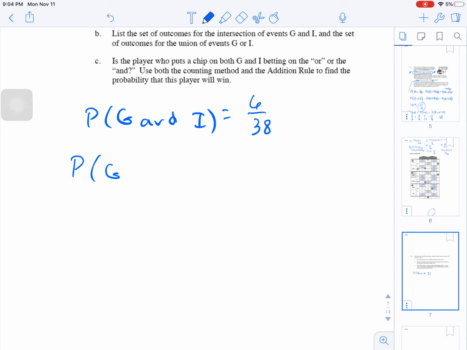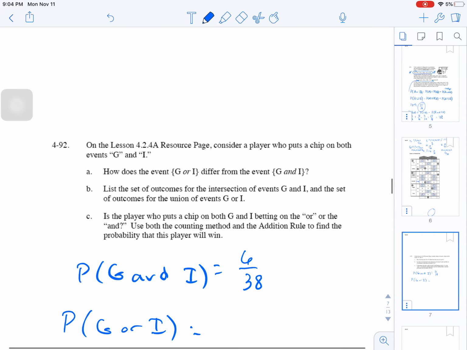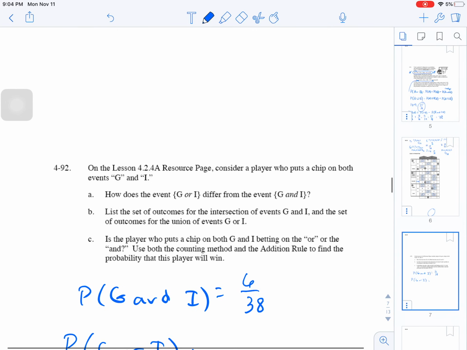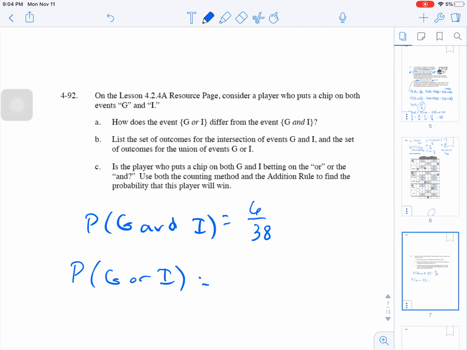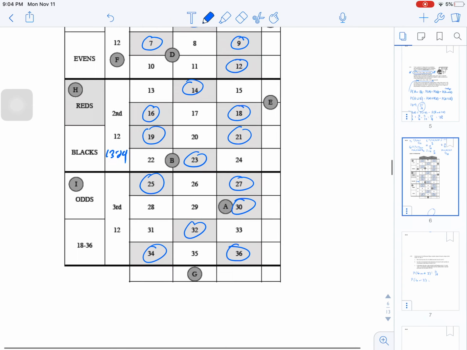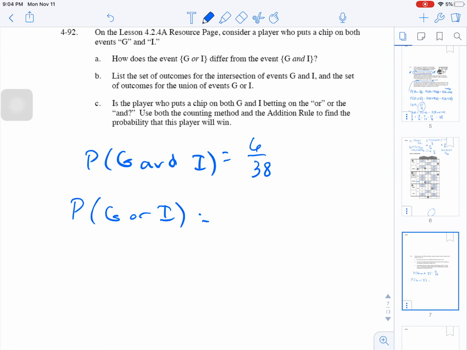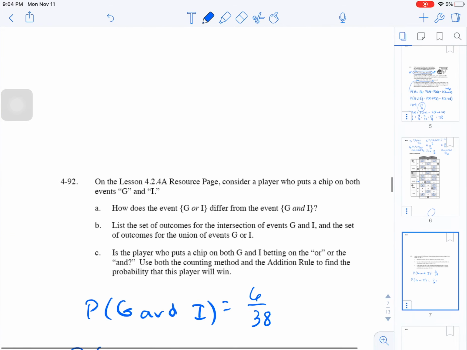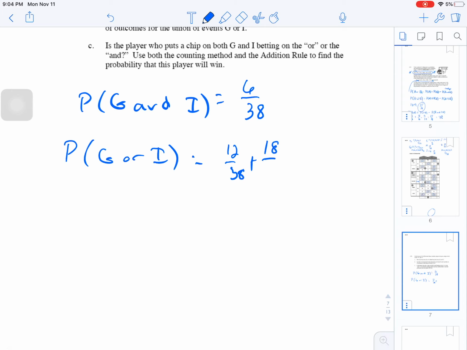Well, now the probability of G or I. The probability of G, we said G was that column, which is 12 out of 38. The probability of I was saying odds, so plus 18 out of 38, and then take away where they overlap, which was 6 out of 38. So that's 30 minus 6, that's 24 out of 38.